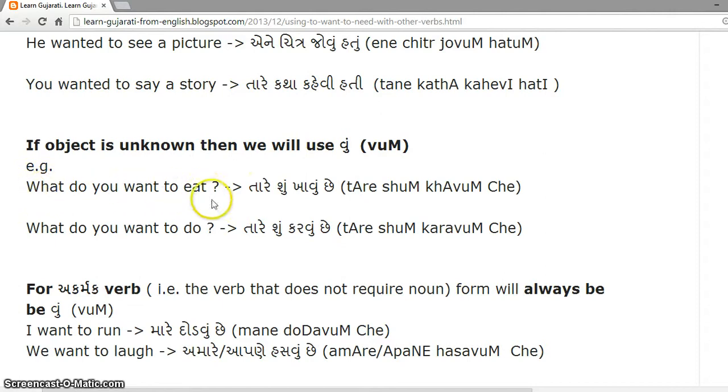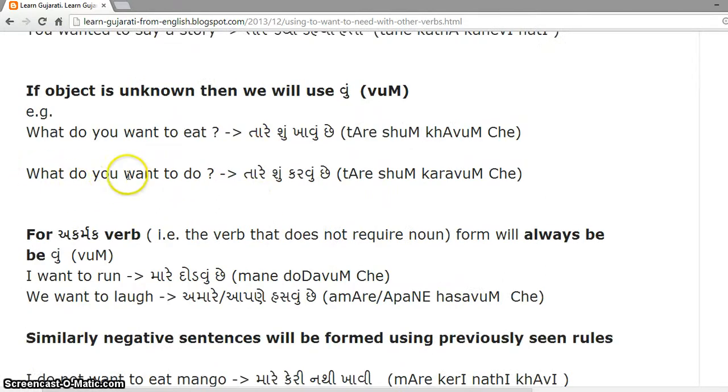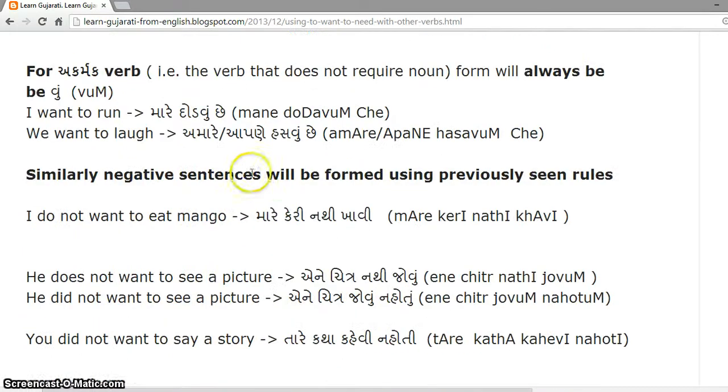If object is unknown, then we will use vu, which is neuter singular suffix. What do you want to eat? તારે શું ખાવું છે? What do you want to do? તારે શું કરવું છે? For akarmak verb, that is the verb that does not require noun, form will always be vu. So I want to run. મારે દોડવું છે. We want to laugh. અમારે હસવું છે. Or આપણે હસવું છે.